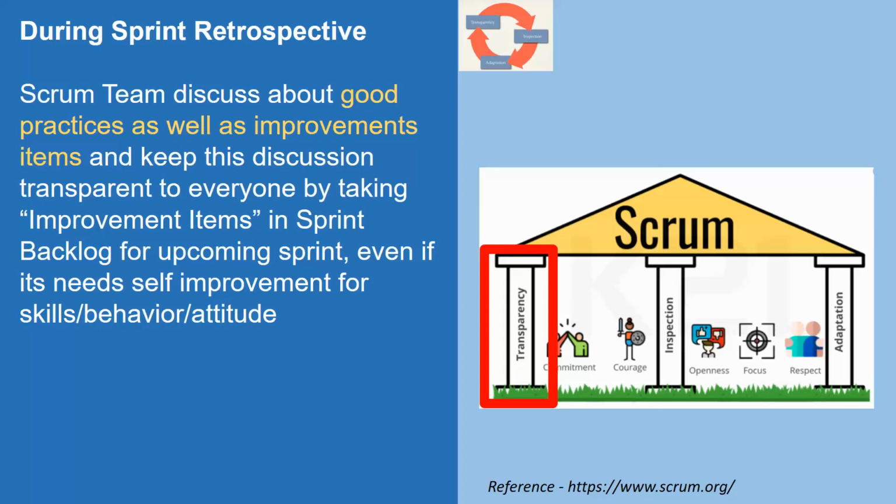To answer that question, how it is transparent to the other stakeholders: these improvement items are taken, as you would have observed when I was showing you the Scrum framework, as feedback or an input to the sprint planning. By taking some of the high priority improvements into the sprint backlog, we show our sprint backlog transparent to everyone: other than doing the PBI items or the actual value work, we have taken these two improvements also, which we are planning to improve and to be better in this sprint. That is how we become transparent as far as the sprint retrospective is concerned.